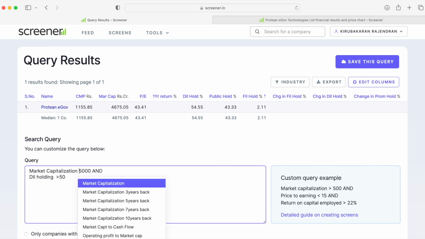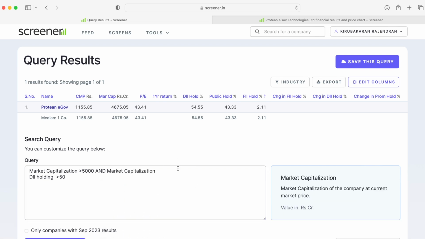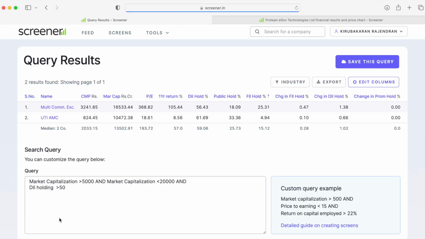Now let's move to mid cap, where market capitalization is greater than 5,000 crores and less than 20,000 crores. Now we'll see which stocks have the highest domestic institutional holdings. Run this query. You can see there are only two stocks, UTI AMC and Multi Commodity Exchange, MCX.